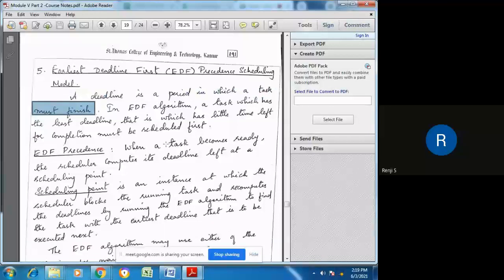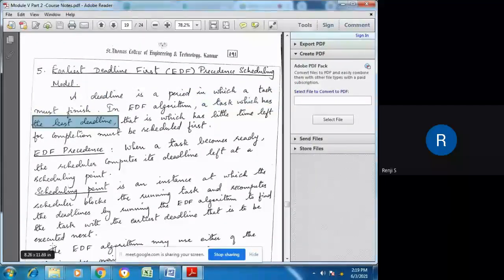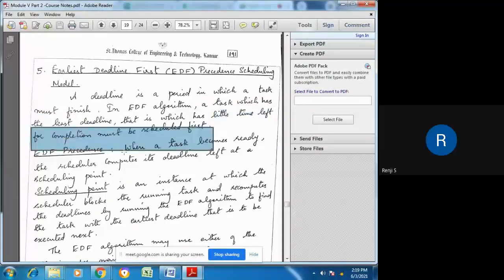Now in the EDF algorithm, the task which has the least deadline, the one that must execute and complete first, will be given the highest priority. That is, the one that has little time left for completion must be scheduled first. The one that has only a few milliseconds left to meet its deadline should be executed first, instead of a task which has 10 milliseconds left to meet its deadline.